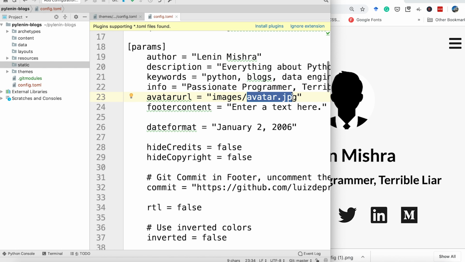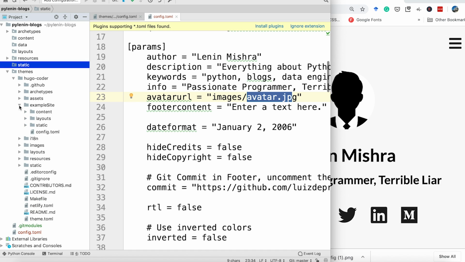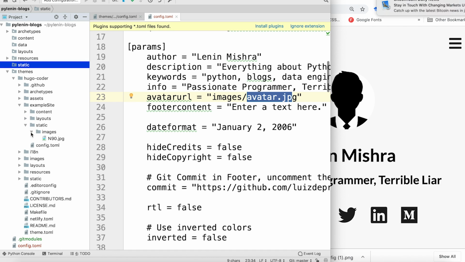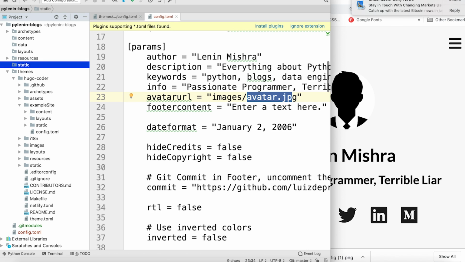Like I mentioned to you earlier, it should be in the static folder that you should put all your images. Also, if you want to learn how it has been done here, you can always look at the example site. Here you can see in the static folder, there is an images folder, and it's not referring to that, but we have to do it in a similar fashion.